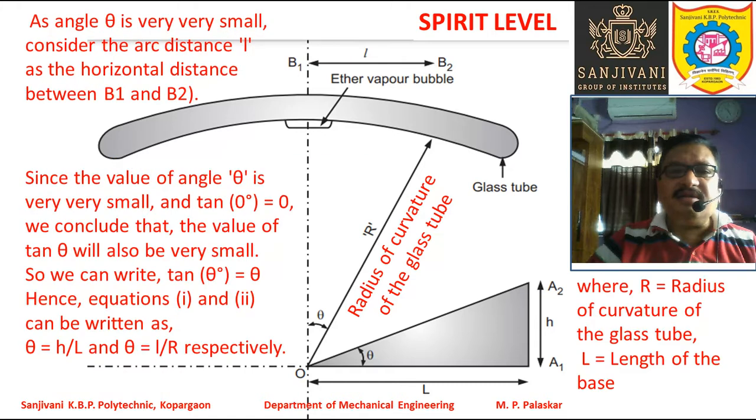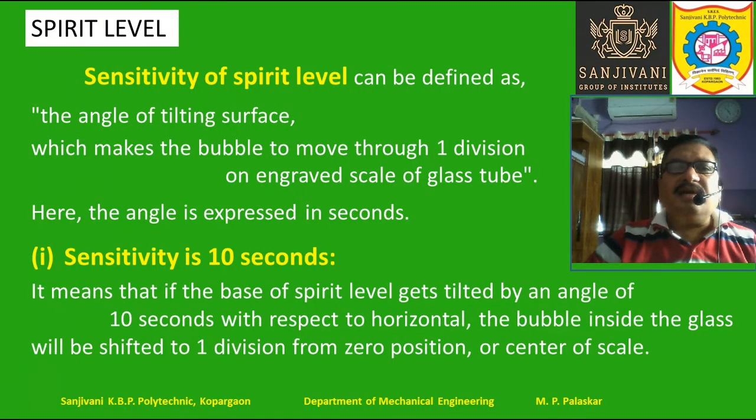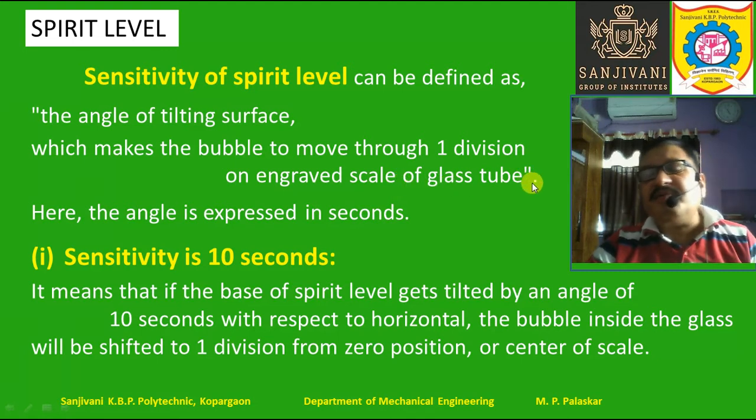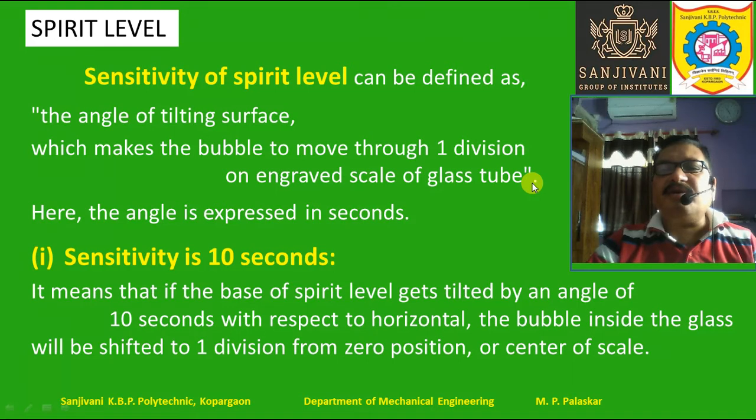Already we have studied all this. Now the sensitivity of the spirit level can be defined as the angle of tilting surface which makes the bubble move through one division on the engraved scale of the glass tube. So there are a number of divisions which are marked, engraved on the glass tube, right?